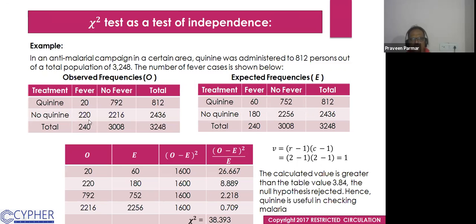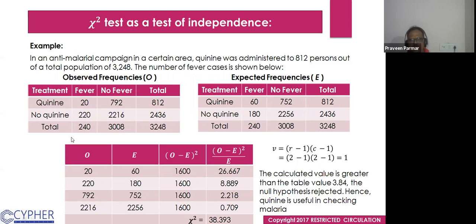Among those, 220 have fever and 2216 do not. The persons having fever total 240, not having fever 3008, and the total is 3248. Now we find out the expected frequency.